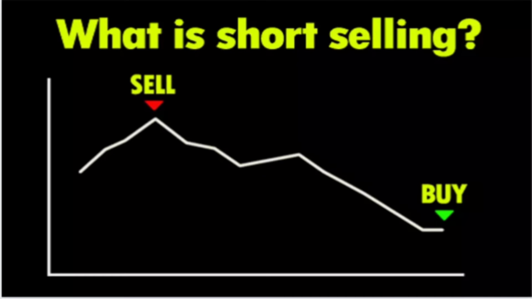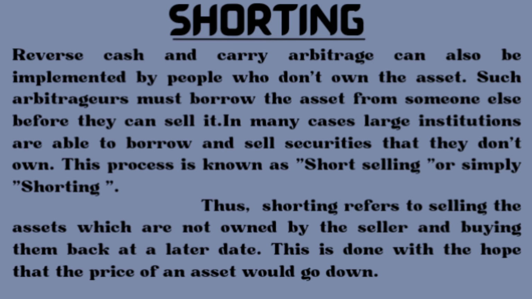So we move on to another topic, short selling, which simply means shorting. Reverse cash and carry arbitrage can also be implemented by people who do not own the asset. Such arbitrageurs must borrow the asset from someone else before they can sell it. In many cases, large institutions are able to borrow and sell securities that they do not own. Thus, the process is known as short selling or simply shorting.